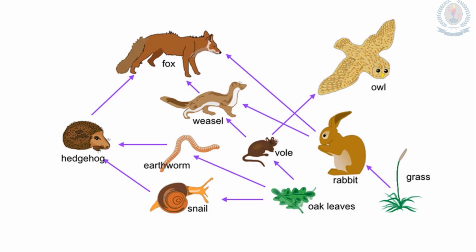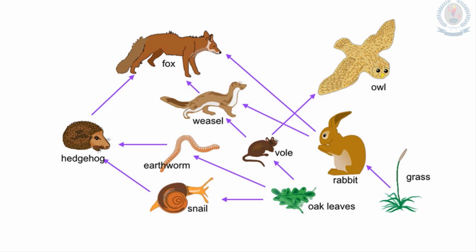But you can argue like that, yes, you can tell that earthworm population is decreasing. How? Now we have to look at the other side, the predators of the organism. Earlier, hedgehog feeds on both snail and earthworm.